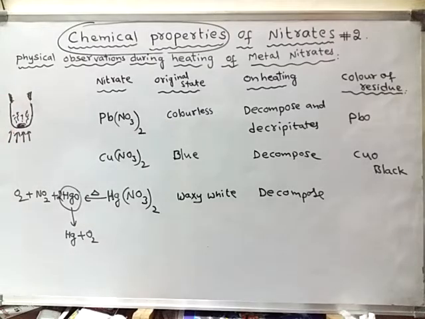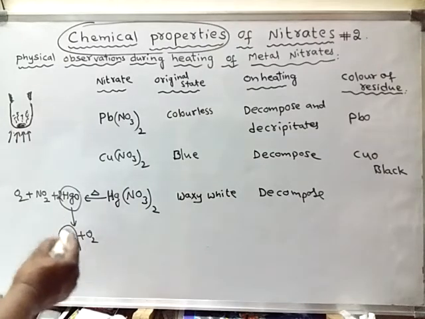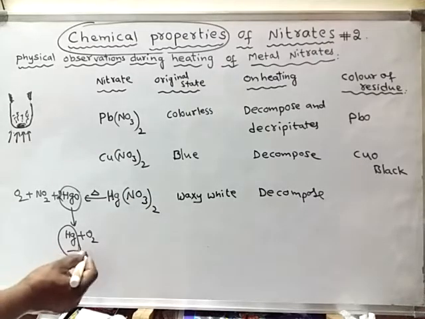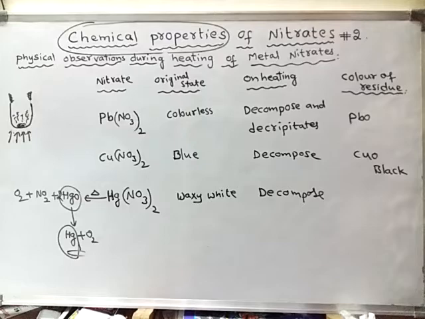On the cooler surface, mercury will form a silvery surface near the cooler part of the test tube. So what is left over finally? Mercury.